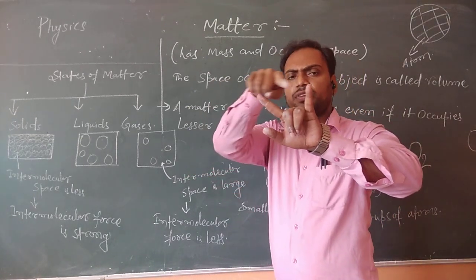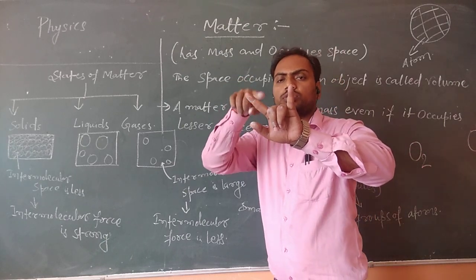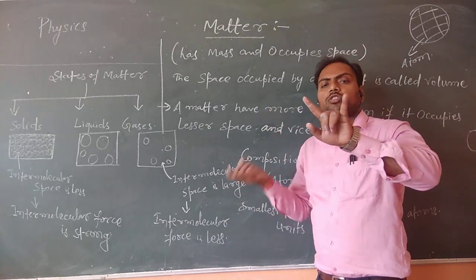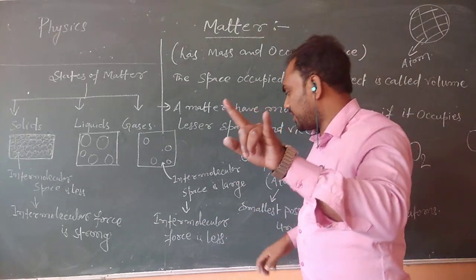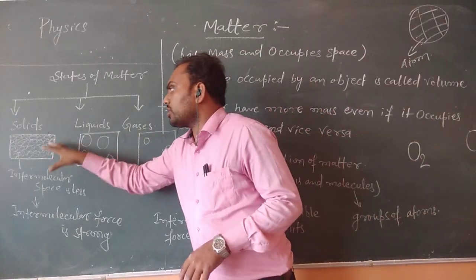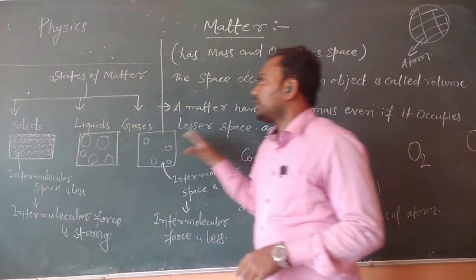There is a far gap between these two molecules. That's why there is less intermolecular force between these particles. This way the particles arrange to form its phases.